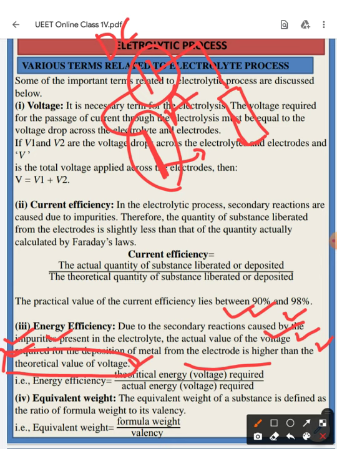Theoretically, if the material inside the electrolyte is pure, then the voltage we apply is exactly the practical applied voltage. But if the electrolytes are impure materials, then for the decomposition or deposition of the material at the cathode end, we need some extra voltage because of the impurity available inside the materials.